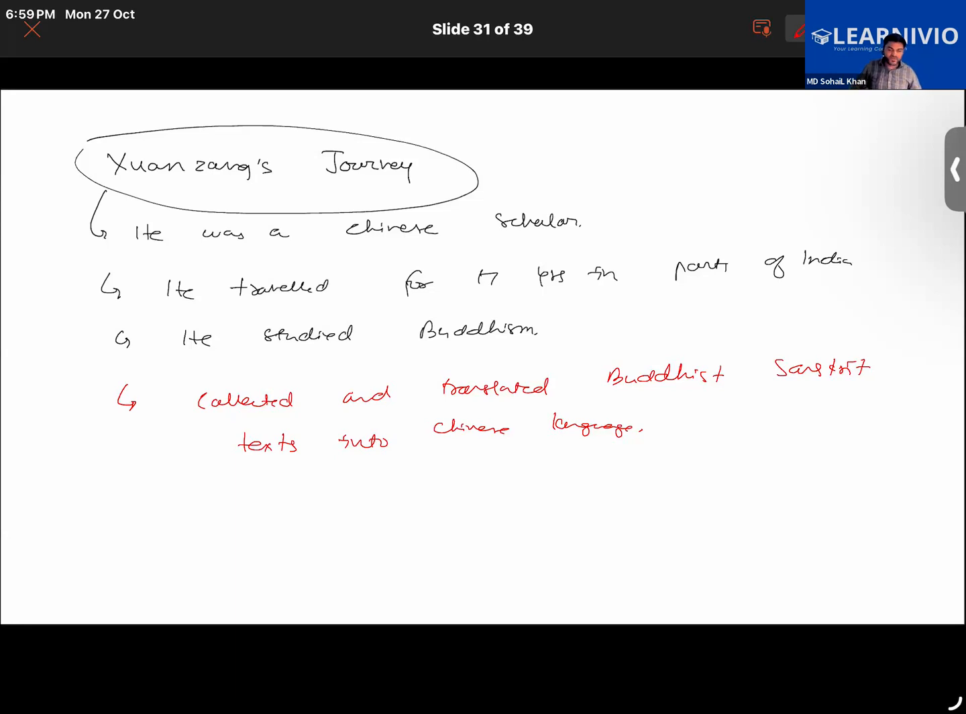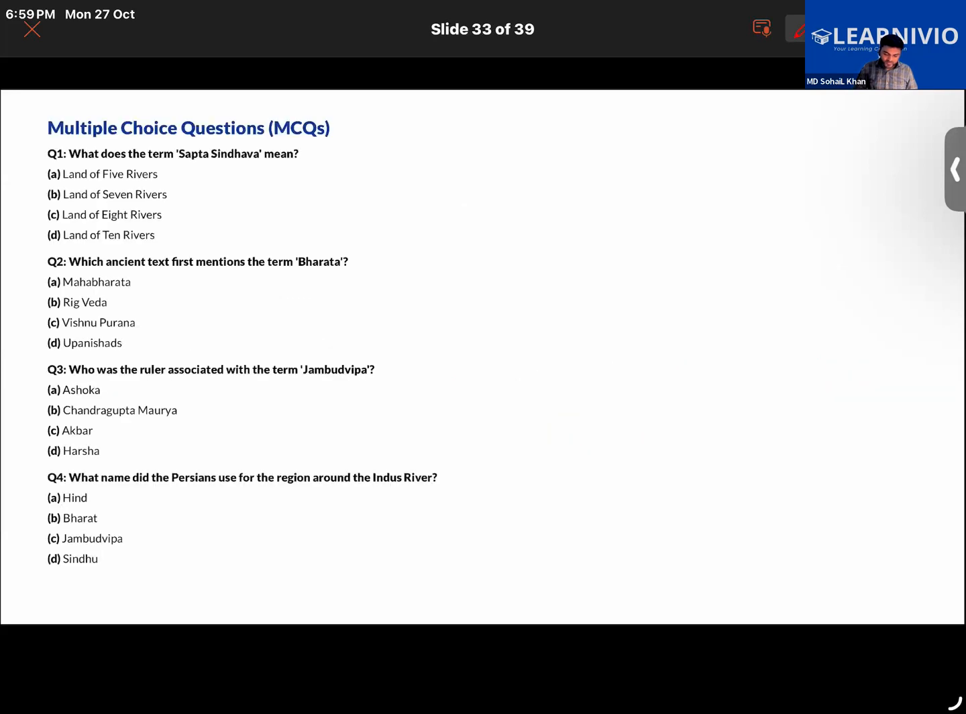So here we have basically completed the chapter. We can conclude that the different names given to India by foreign cultures reflect the rich history of India, and how India was culturally influenced across the world. Now let's do some questions. Look over here and start answering: what does the term Sapta Sindhava mean?